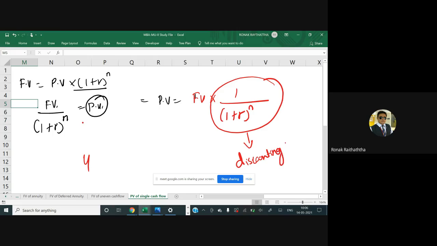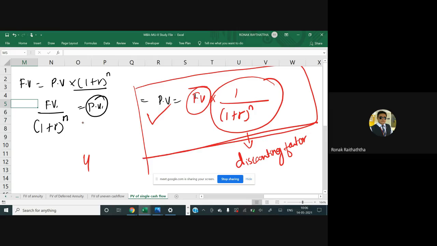You get some discounting factor, you multiply the discounting factor by FV, and you get the PV. So FV divided by (1 plus R) raised to N can also be written like this. I am writing this because this is how we are going to solve a few questions in upcoming sessions. Okay, let's move ahead without wasting much time.